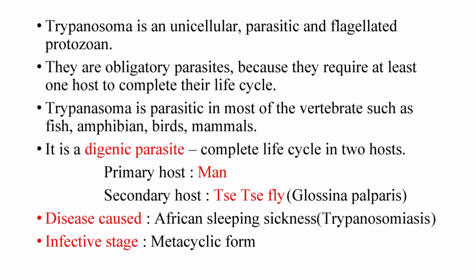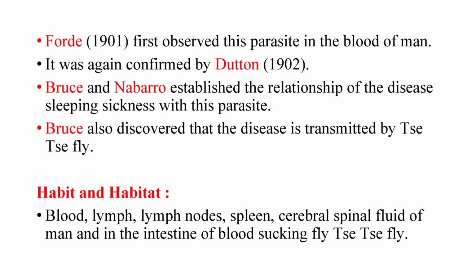It is a digenic parasite, completing its life cycle in two hosts. Primary host: man. Secondary host: tsetse fly, Glossina palpalis. The disease caused by Trypanosoma is African sleeping sickness, trypanosomiasis. The infective stage of Trypanosoma is the metacyclic form.